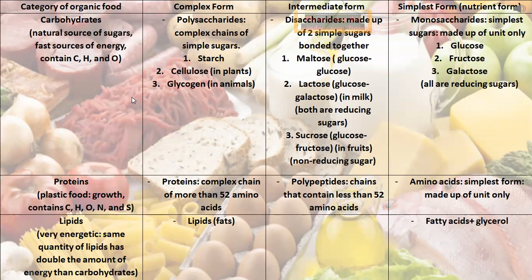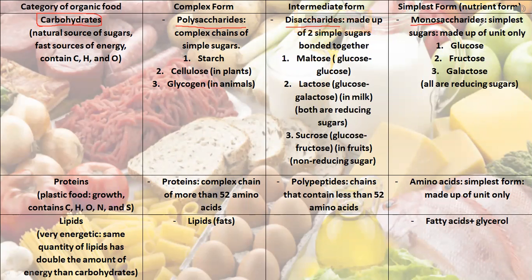This table is very important. This table is showing the different forms as a set for carbohydrates. So carbohydrates, this is the category. I don't want you to study that it's a natural source of sugar, a fast source of energy, containing carbon, hydrogen, and oxygen. You have to know that it's a good source of energy only. The complex form is called polysaccharides. The intermediate form is called disaccharide, while the simplest form is called monosaccharide.